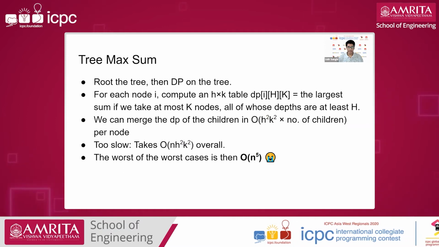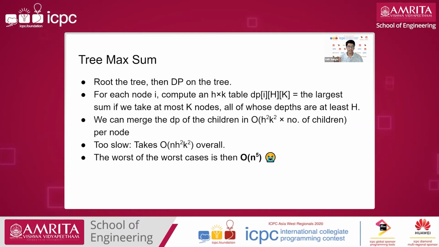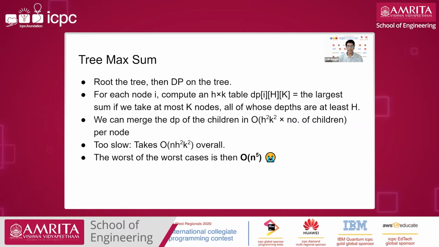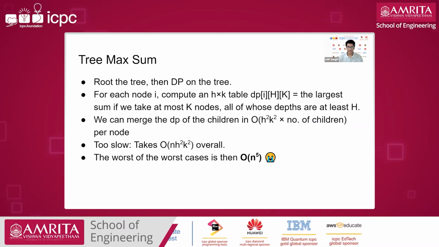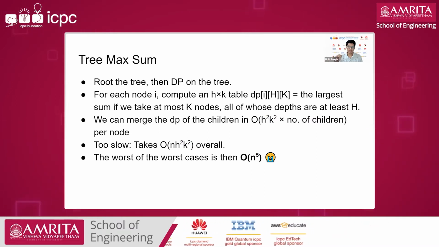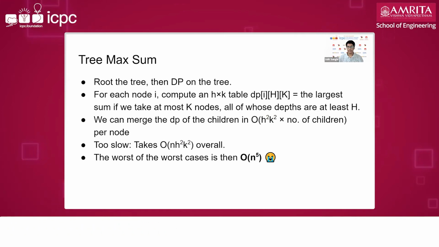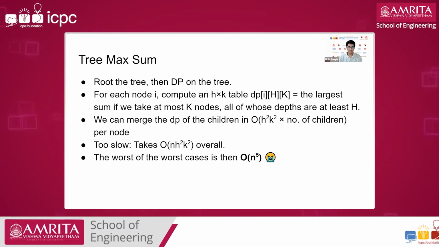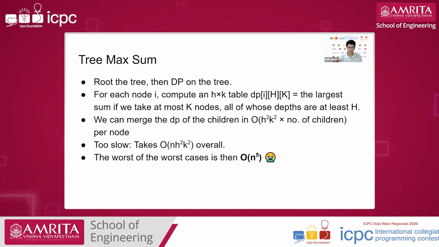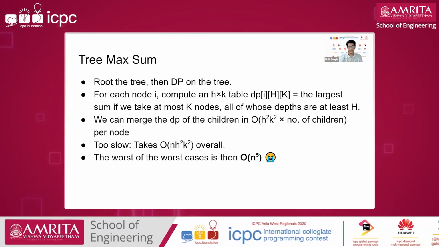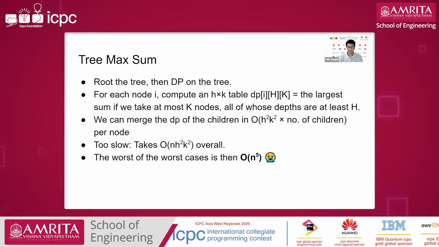So we define a DP[i][h][k], which is: consider the subtree of the node i, and we'll be picking at max k nodes from the tree, and the closest node from the node i should be at a distance of at least h. So in this, we can do O of h squared times k squared times the number of children merge. I'll show the code in the next slide. So this is basically O of n to the power 5, which is very slow. So next slide.